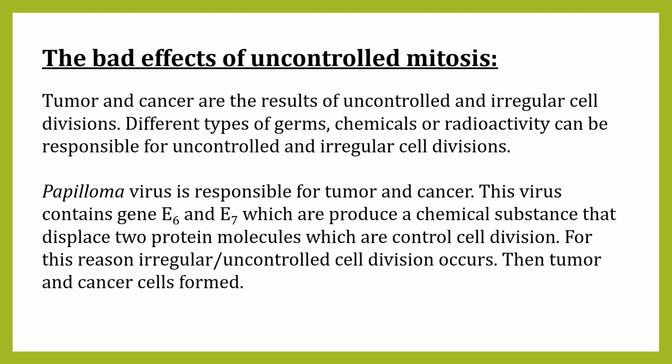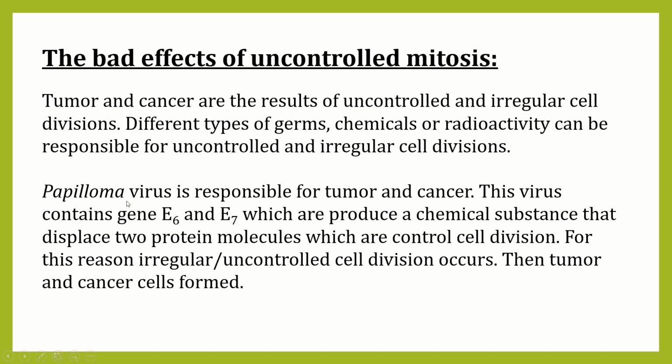If this control is lost, that means this balanced process is disturbed due to any reason, then cell division occurs in an irregular or abnormal way. For this reason, tumor and cancer cells are formed. So, tumor and cancer are the result of uncontrolled and irregular cell divisions. Different types of germs, chemicals and radioactivity can be responsible for uncontrolled and irregular cell divisions.